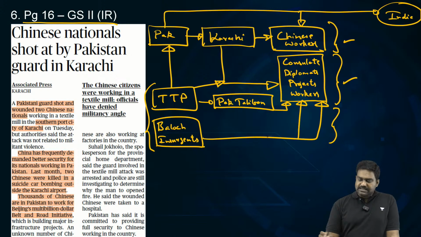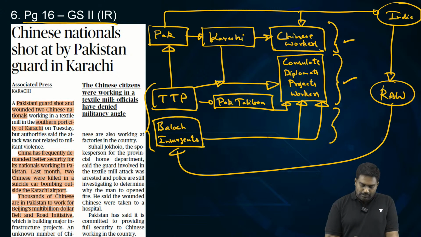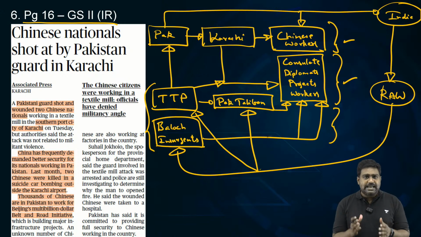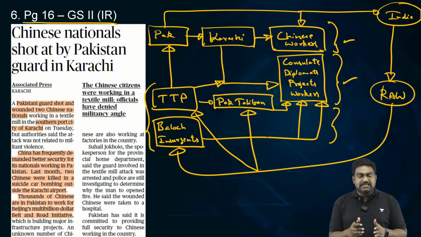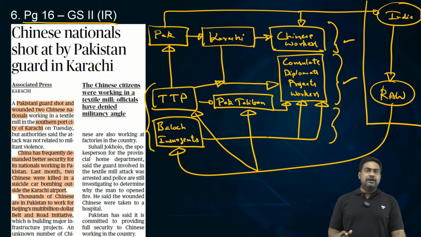For several years, Pakistan has been accusing India's intelligence agency of sponsoring Baloch groups and even the Pakistan Taliban. But India denies these accusations. Pakistan has never been able to present any evidence to link these attacks or these terror groups with Indian intelligence agencies. India has always denied the involvement, but Pakistan keeps blaming it on India.